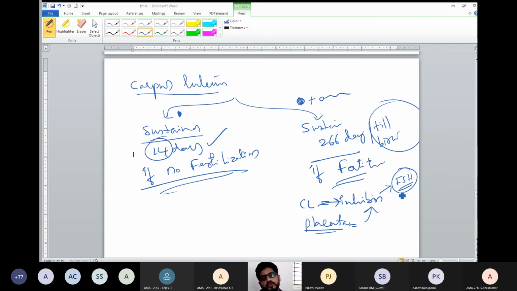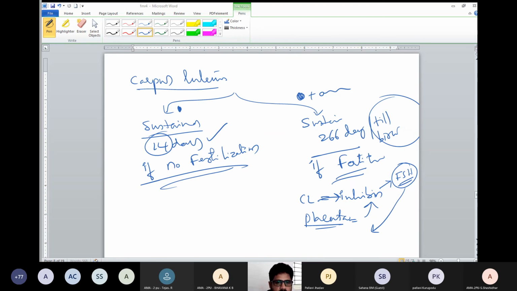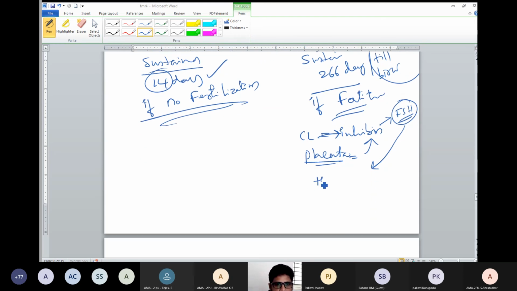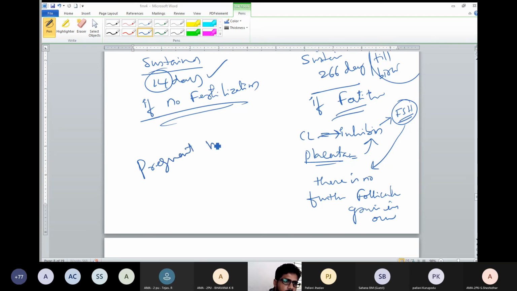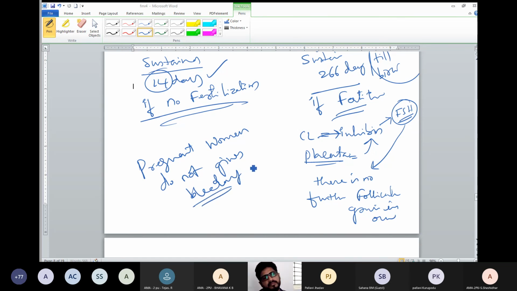FSH will be inhibited, so there is no further follicular growth in the ovary. So a pregnant woman cannot bleed. Non-pregnant women can give bleeding. Pregnant women do not give bleeding.